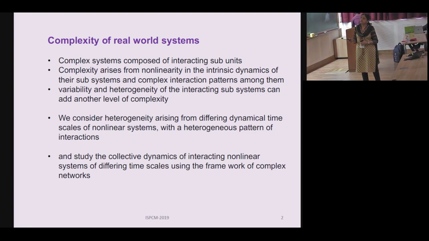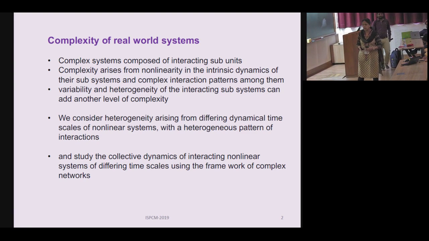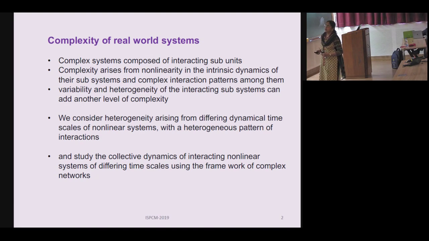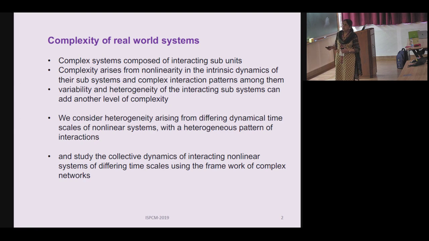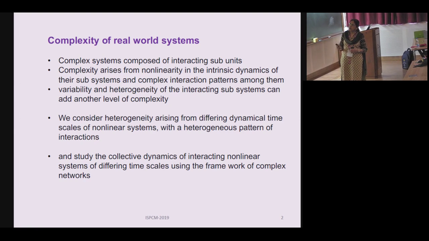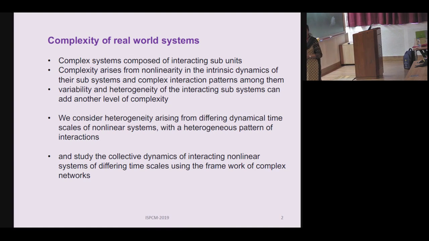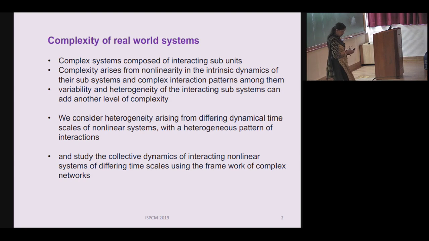One way to look at it is from the complexity of the intrinsic dynamics of its component units. The other way is there can be complexity and heterogeneity in the way they are connected. The third one that we are now interested in is how difference in dynamical timescales of each individual system can affect the emergent dynamics of the system, especially when there is a heterogeneous pattern in the interaction. So we use the framework of complex networks and study what happens to systems when they are interacting on a complex network but with different dynamical timescales.